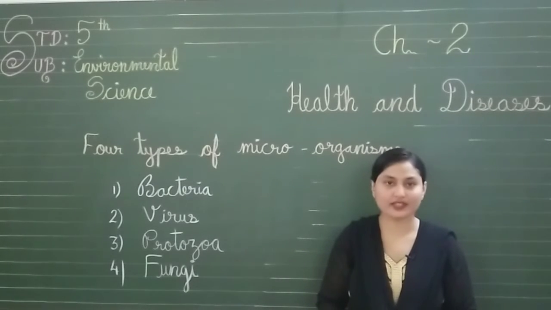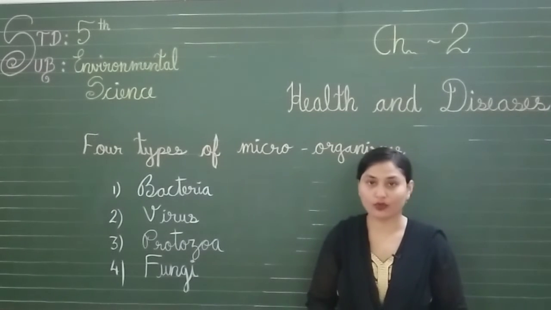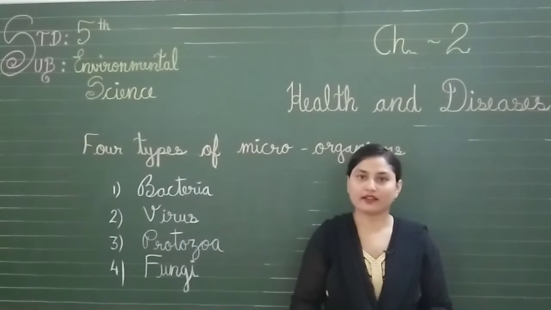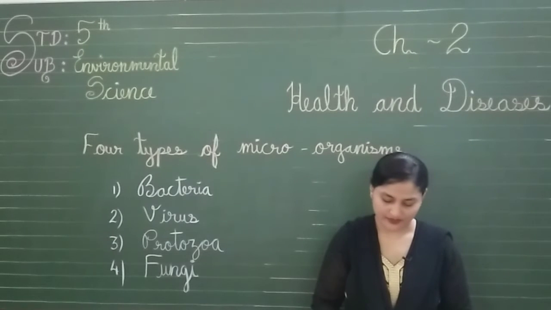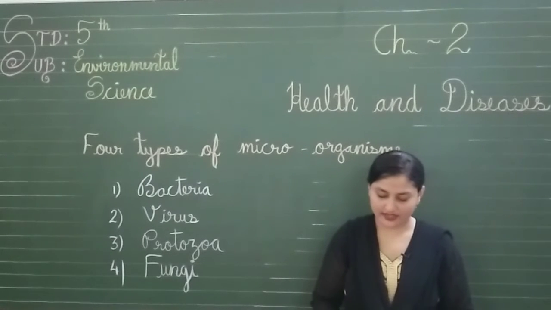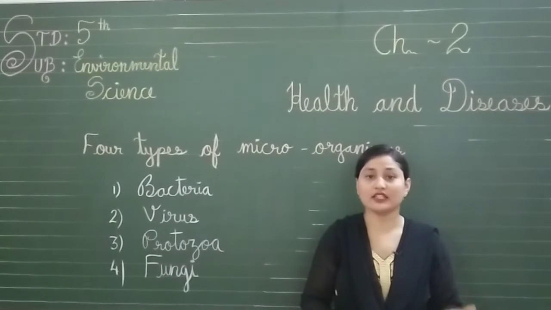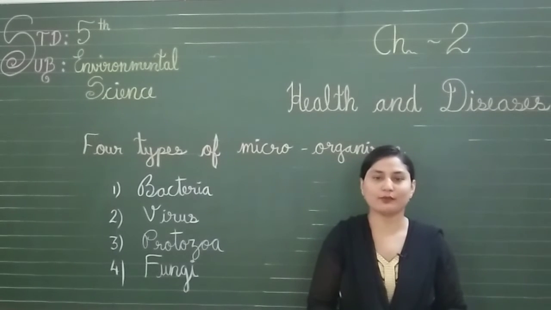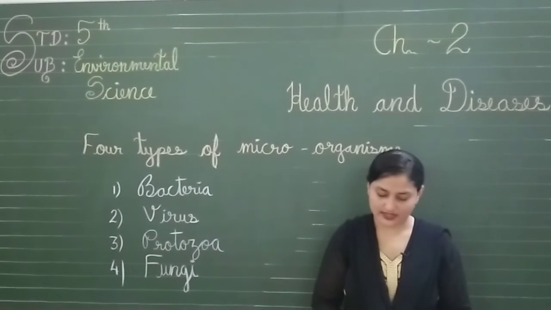Now the last one is fungi. They are a kind of plant which does not have chlorophyll. Chlorophyll is a green pigment which is present in the leaves of a plant. So fungi do not have chlorophyll. They grow on decaying matter in dark and damp places. Decaying means dirty things, dirty food, and they grow on it. And dark and damp means places with moisture, where they mostly grow.